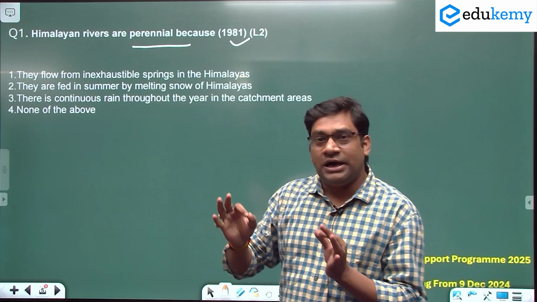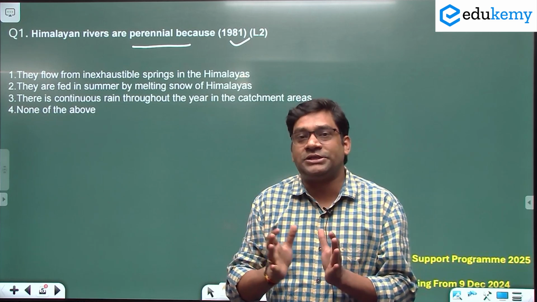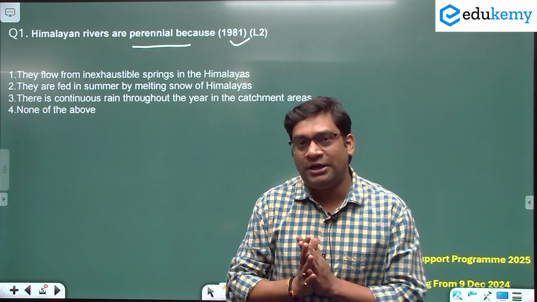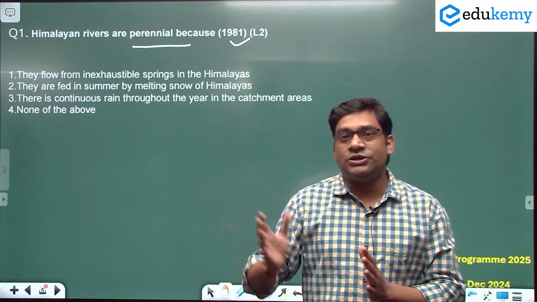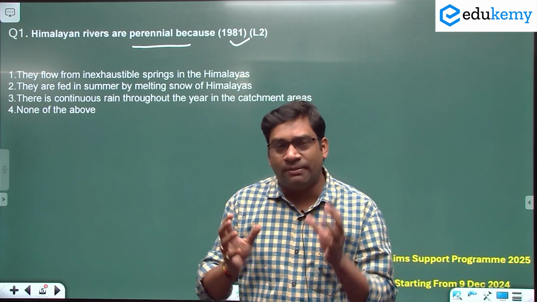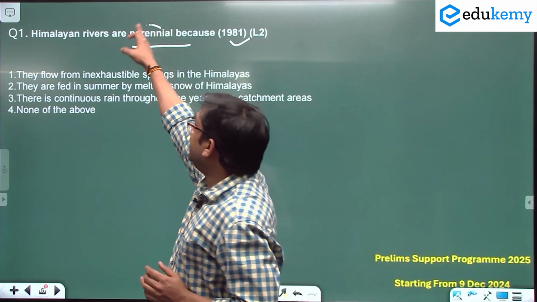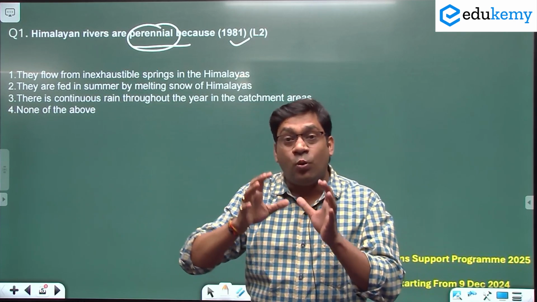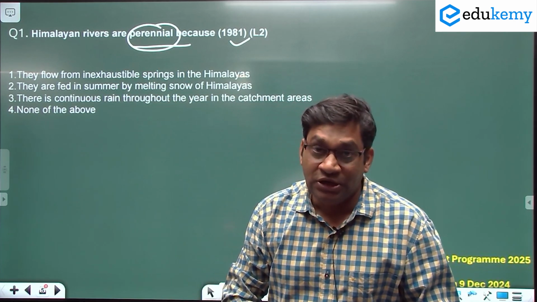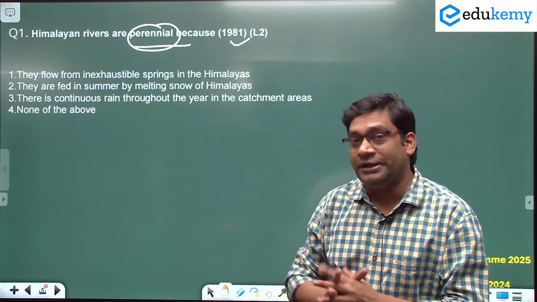If you see the different types of rivers in India, we basically divide the Indian river system into 2 parts. One is called the Himalayan river system and the second is called the peninsular river system. So what makes the difference between Himalayan rivers and peninsular rivers? One word, that's called perennial. Perennial means where water is present throughout the year. So why is a Himalayan river always called perennial?